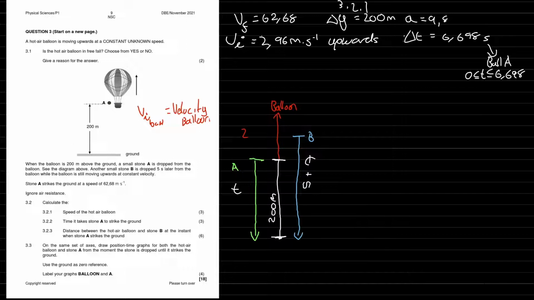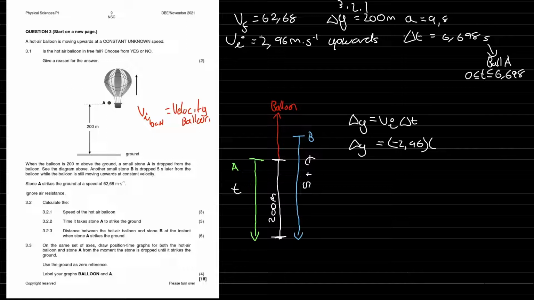Okay, so we're looking at the distance that the balloon went. So delta y, which is what we're calculating, is equal to vi delta t. So vi is going to be negative 2.96. No, I said 2, yeah, that's wrong. It's 2, and the delta t, think about it again. We're looking at the distance between the hot air balloon and stone B at the instant when stone A strikes the ground.